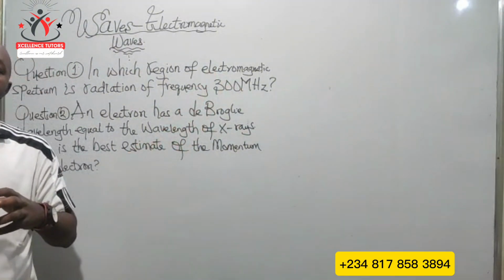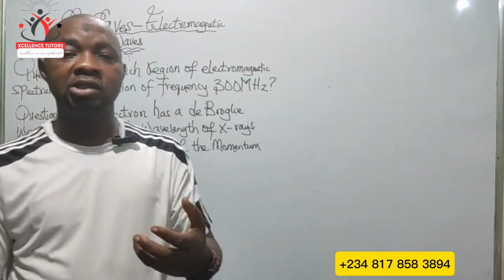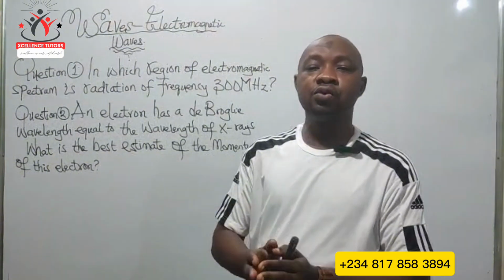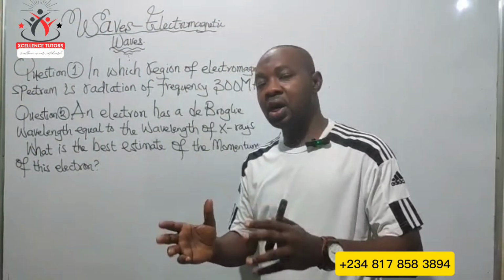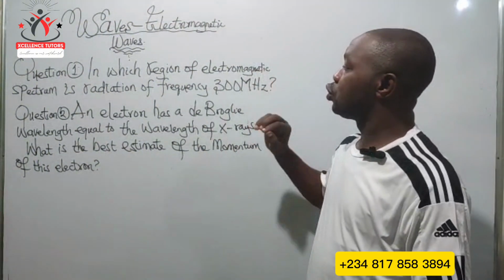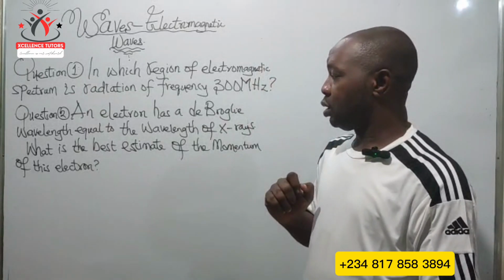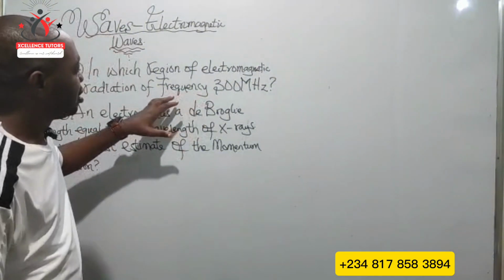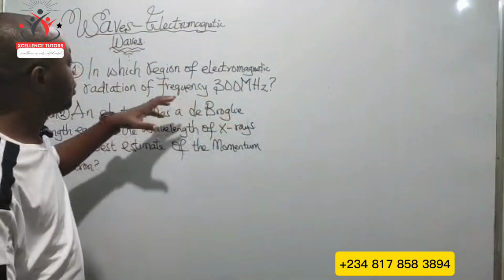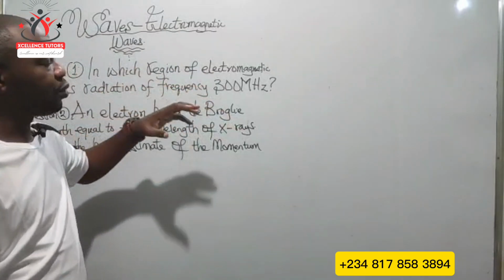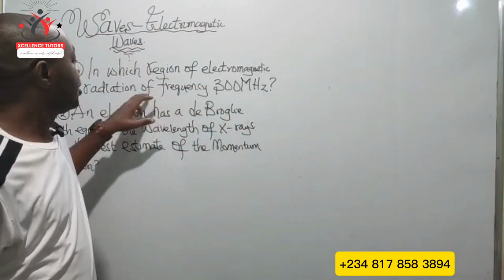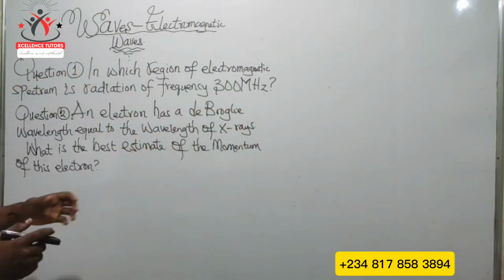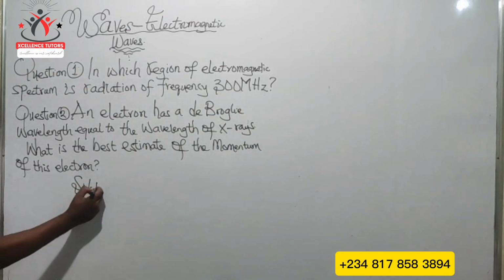It is also an electromagnetic wave because electromagnetic waves consist of coupled vibrations in both electric and magnetic fields. So, when it comes to the electromagnetic spectrum, what region of the spectrum can we have radiation of frequency 300 megahertz? Now, let's look at it this way.